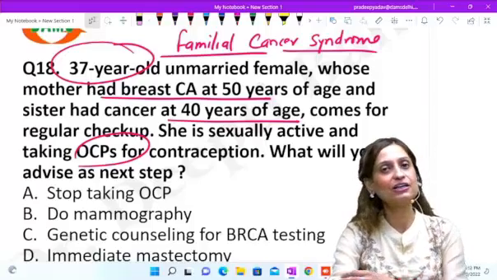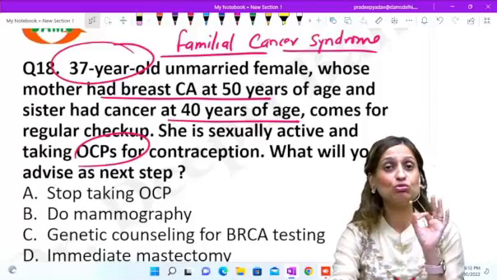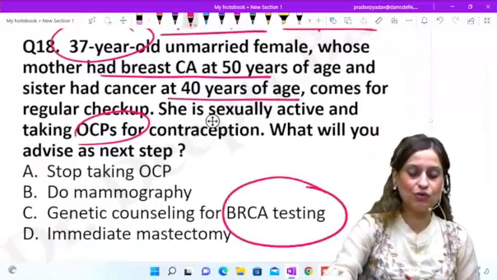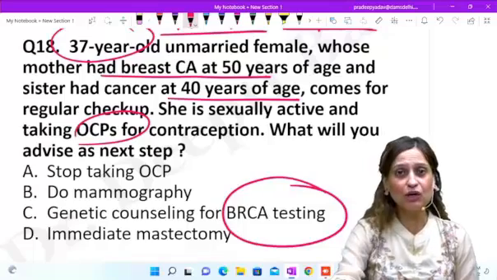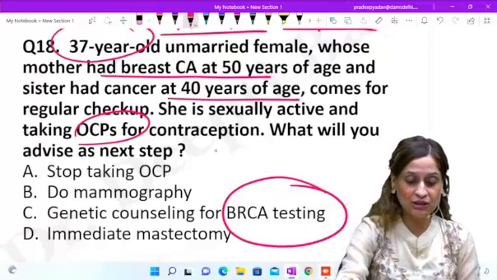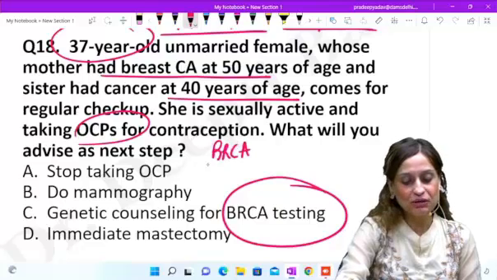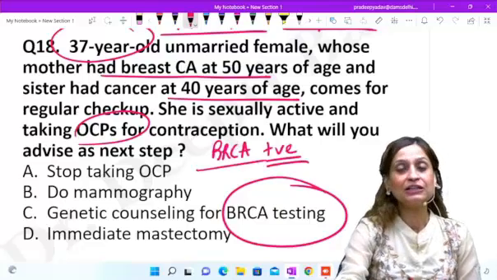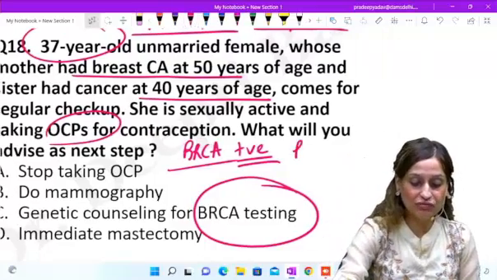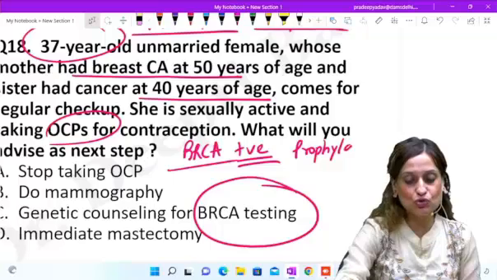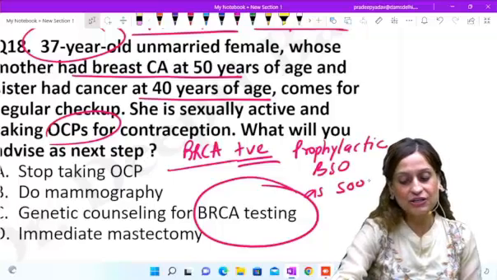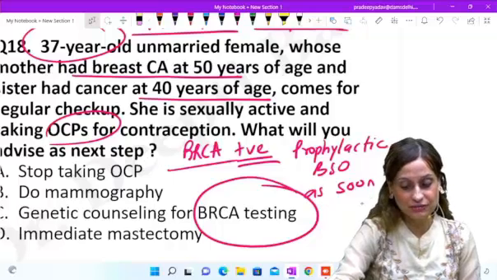Because she is likely a case of familial cancer syndromes, the most important step here is getting her tested for BRCA gene mutations, because this is what is going to decide the further management. Suppose she turns out to be BRCA positive, then you have to advise her what? You have to advise her prophylactic BSO as soon as family is complete.